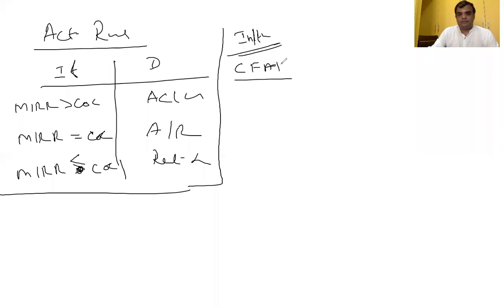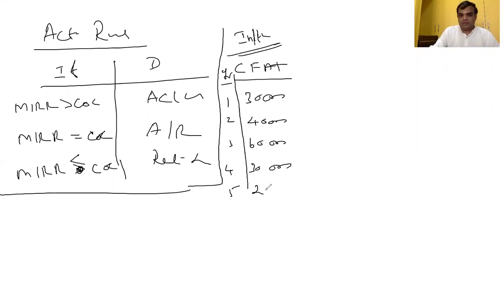CFAT, year and CFAT. Year 1, 2, 3, 4, 5. CFAT, assume 30,000, 40,000, 60,000, 30,000, 20,000. In addition to that, initial investment is rupees 1,36,000.